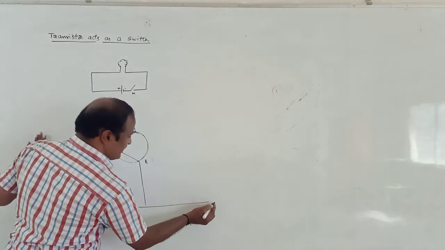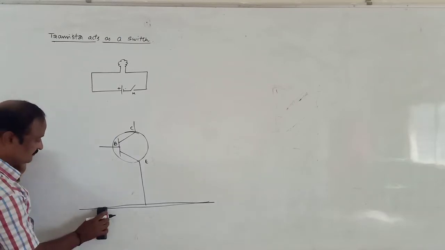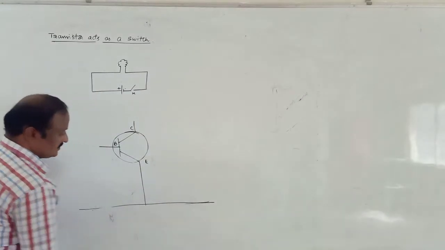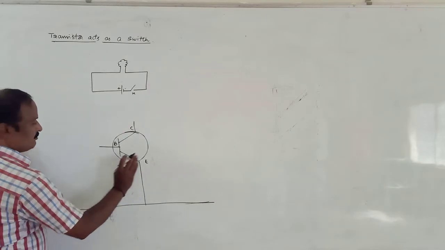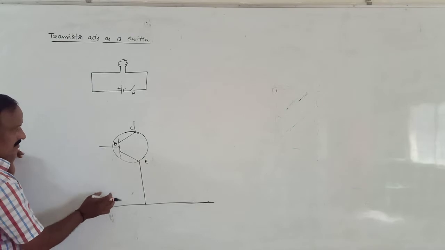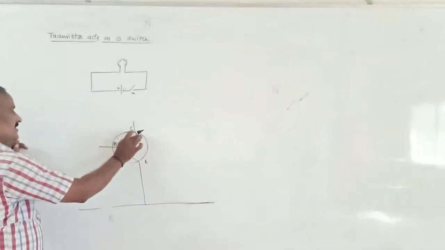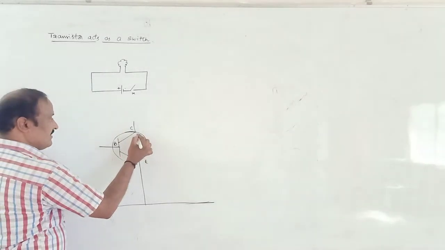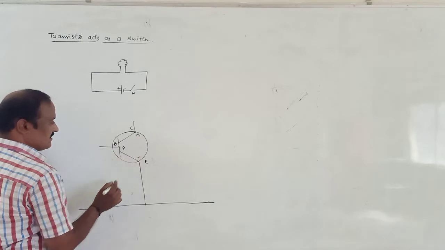This is the common emitter circuit, and the emitter is common to both input and output. Input is applied across base and emitter, and output is taken across collector and emitter. You know this is N, P, N.